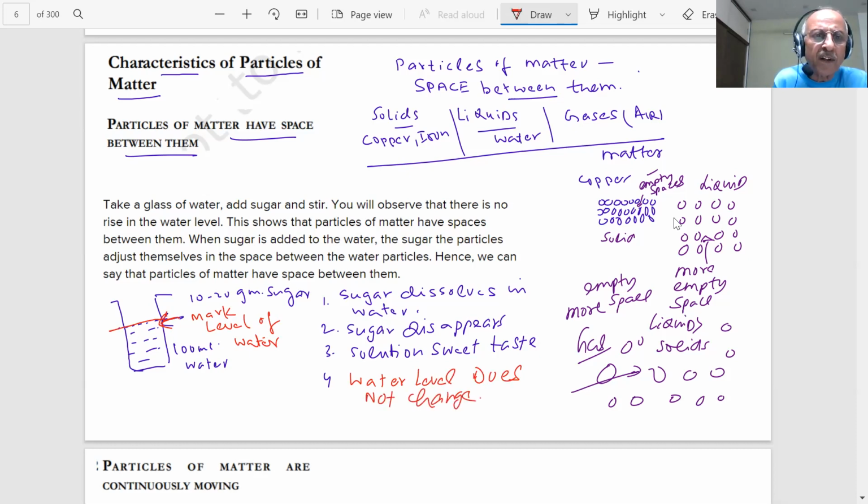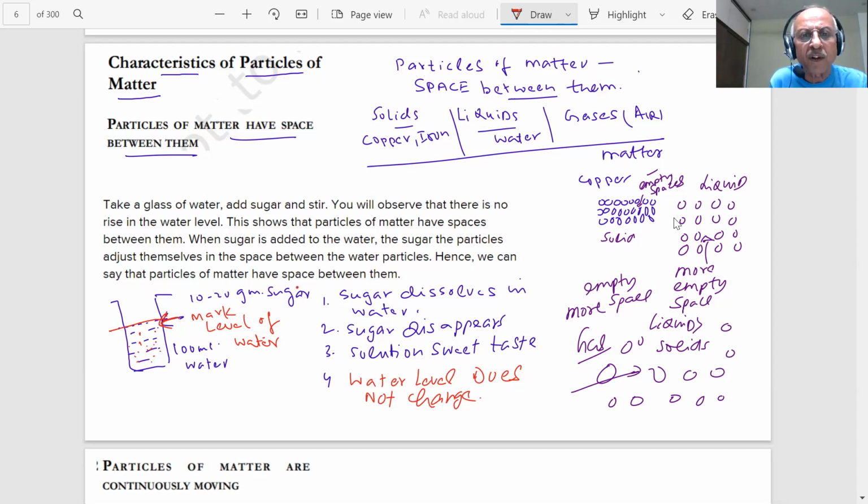So what it means, student, there were some empty spaces in which the sugar has gone. Empty spaces are there, student. The sugar has dissolved in those empty spaces. You can take salt, you can take sugar or anything which is soluble in water, student. These empty spaces were there in which the sugar particles have got adjusted.